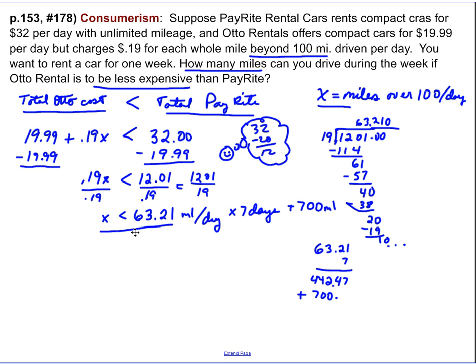This is our solution, but our actual answer is going to be found by doing this addition. 4 plus 7 would be 11, 1142.47, but for the week, if we're going to be less, that means driving to the nearest whole mile, we're going to say our driving must remain less than 1,143 miles for the entire week. And that's our answer.